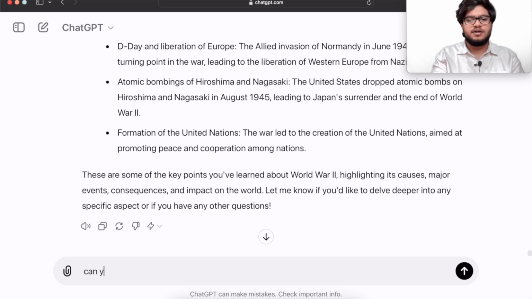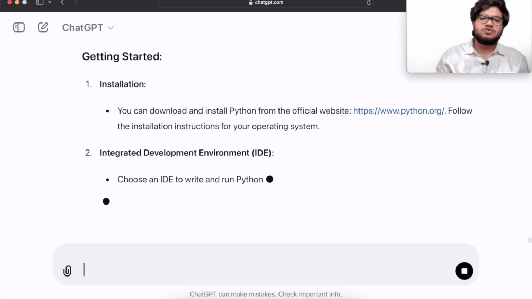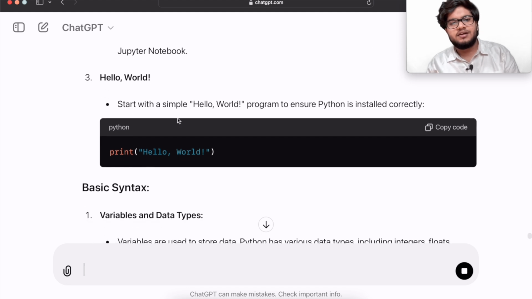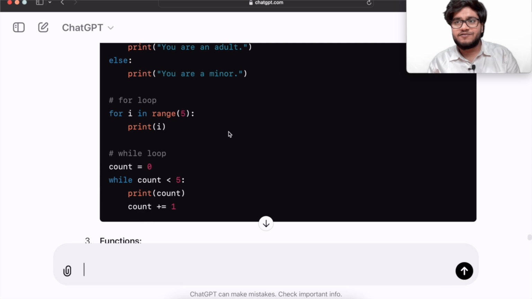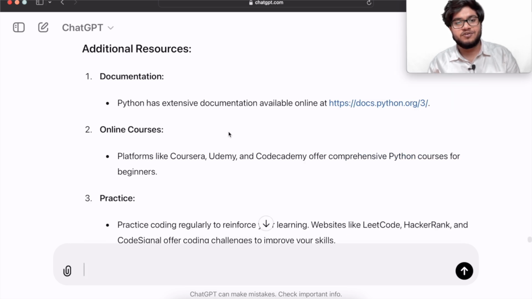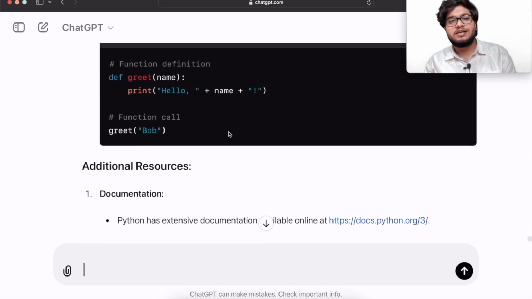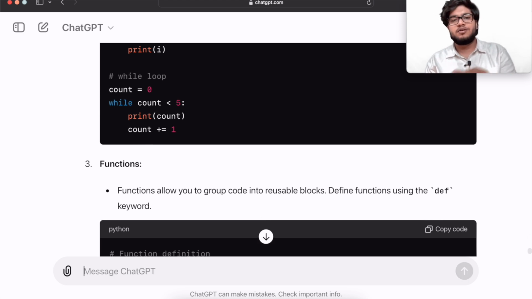For example, if I ask, can you teach me Python? Let us ask ChatGPT. So ChatGPT will be able to teach you Python. It will tell you how you have to install it. Then this is the basic code. What are the variables? What are the data types? What is control flow? If statement, for loop, while loop, what are the functions? See, it gave you everything. Now, if you keep on asking more, like if you want to study for loop in detail, just prompt ChatGPT, "I want to study for loop in Python in detail." It will teach you, right?